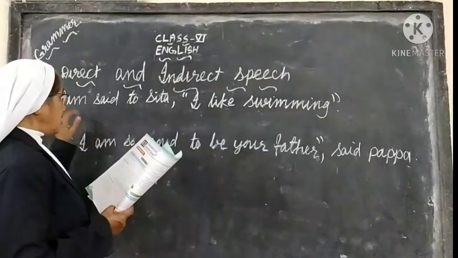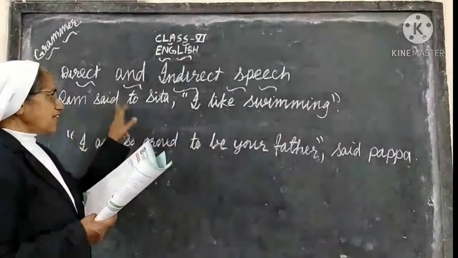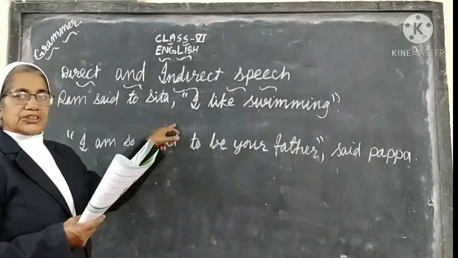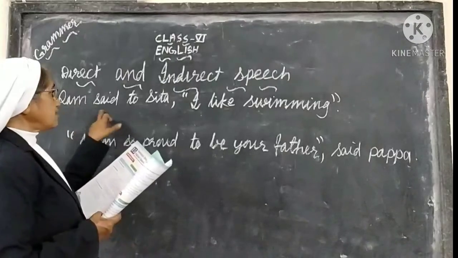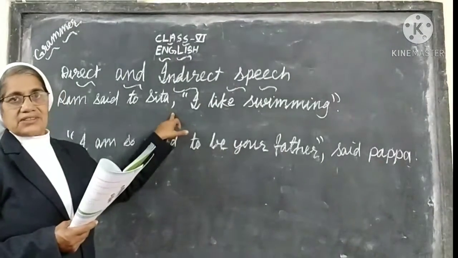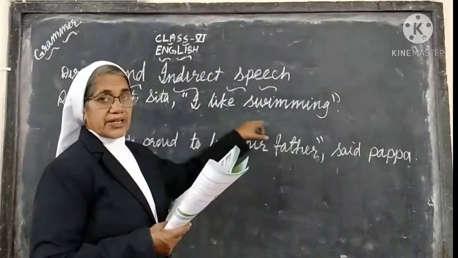When the reporting verb comes before the reported clause, after the verb, you should write a comma. See the sentence. Ram said to Sita, see the comma. And after that you should write the reported clause.